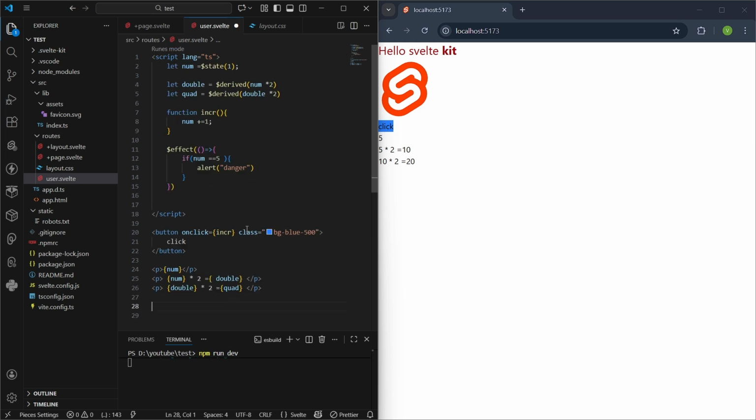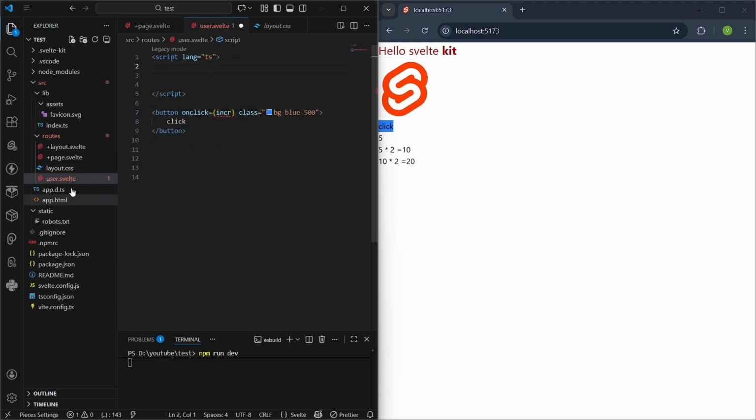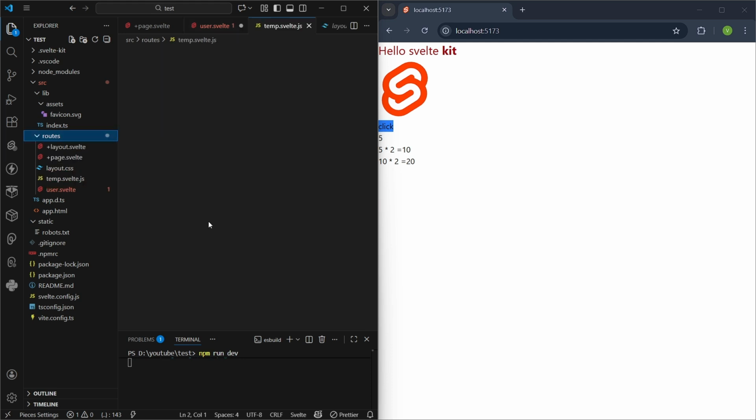Now let's see how we can achieve it. Let me just erase all this, we don't want it. What I'm going to do is create a new file named temp, and remember you have to name it .svelte.js. Without this .svelte.js, it won't work.